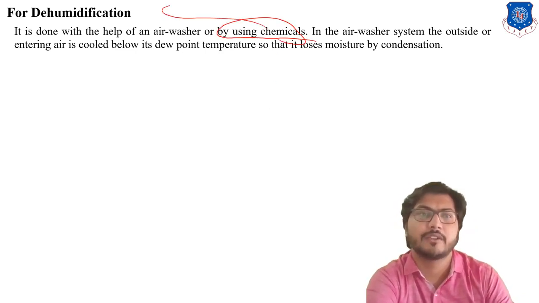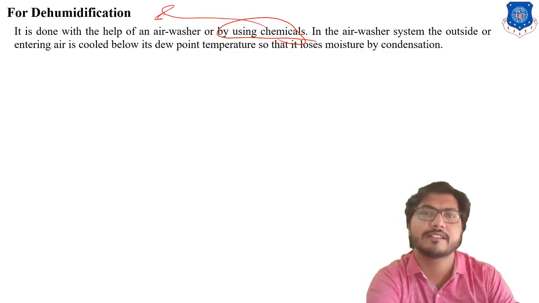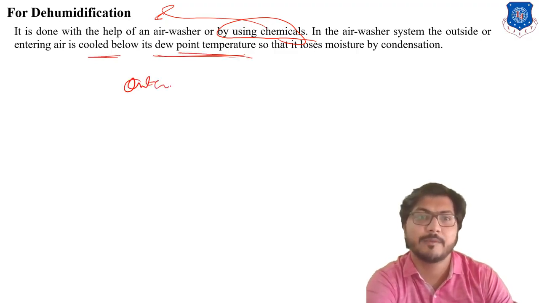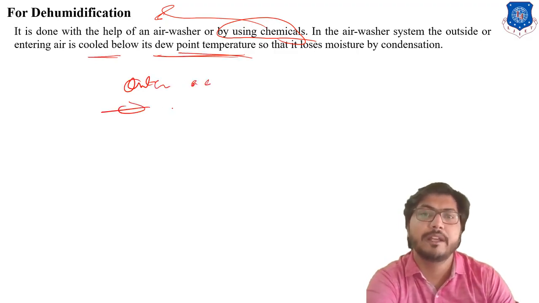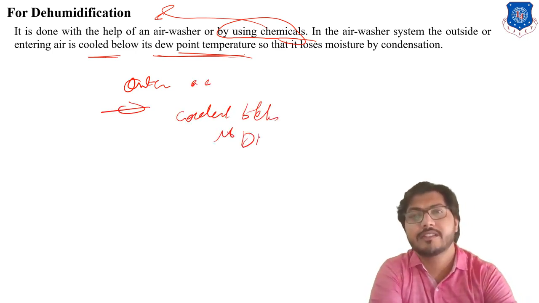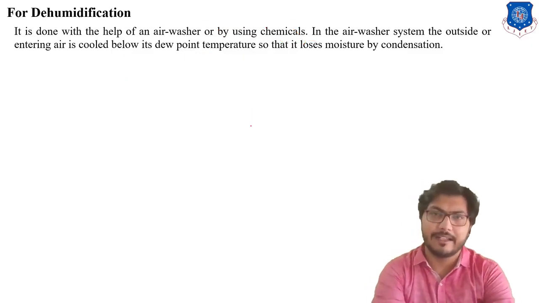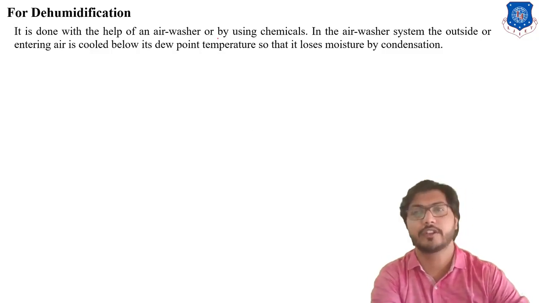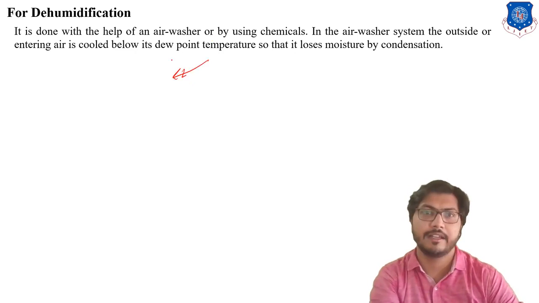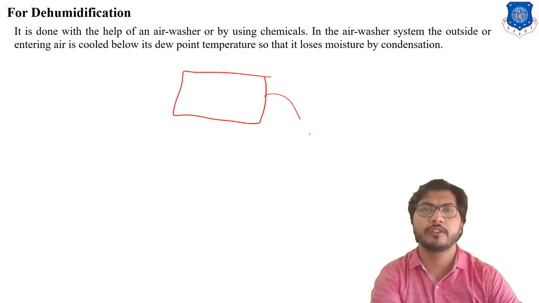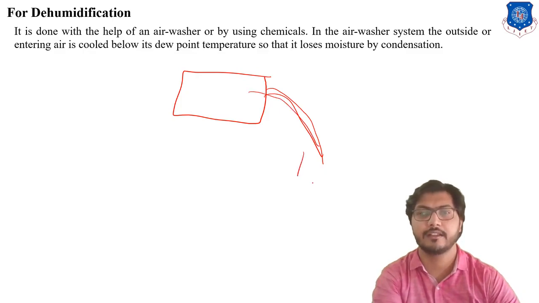In this air washer system, the outside entering air is cooled below its dew point temperature. Just remember this point: the outside or entering air which comes from outside is cooled below its DPT, so that it loses its moisture by condensation. Similar to an air conditioning system, an AC removes some water at the outlet, which is condensation of water vapor. We have already seen in the AC, one pipeline is given from indoor to outside, and here we put some vessels, so water is stored here.